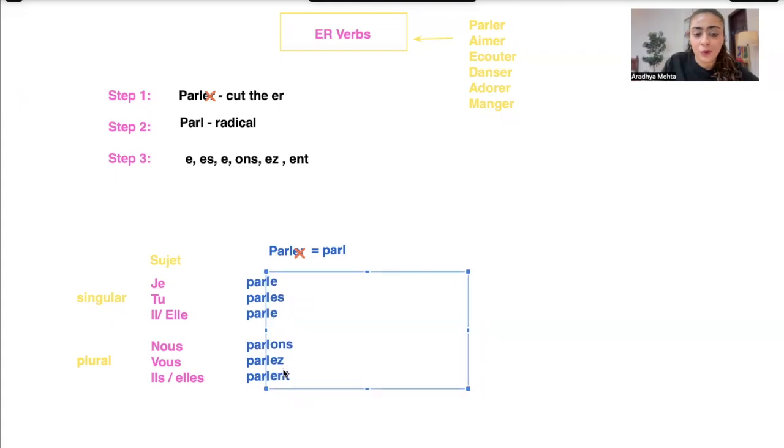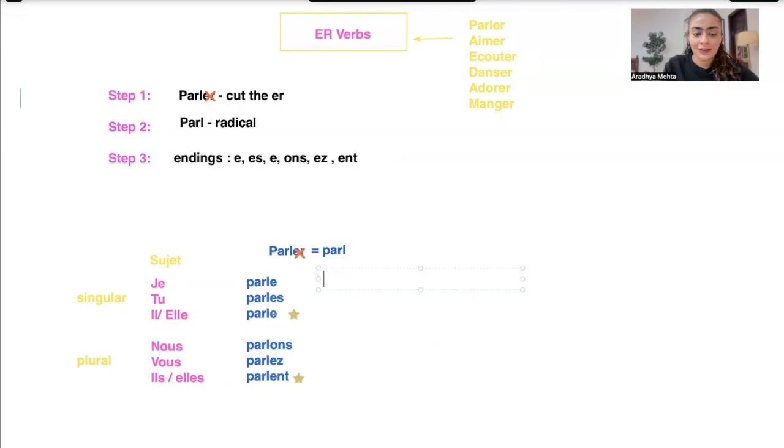So now you know 3 forms of the verb as well. Infinitive form of the verb, radical form of the verb when we cut the er, conjugated form of the verb when we add these endings to the radical. So let me write the meaning of the verb. I speak. Je parle. I speak.